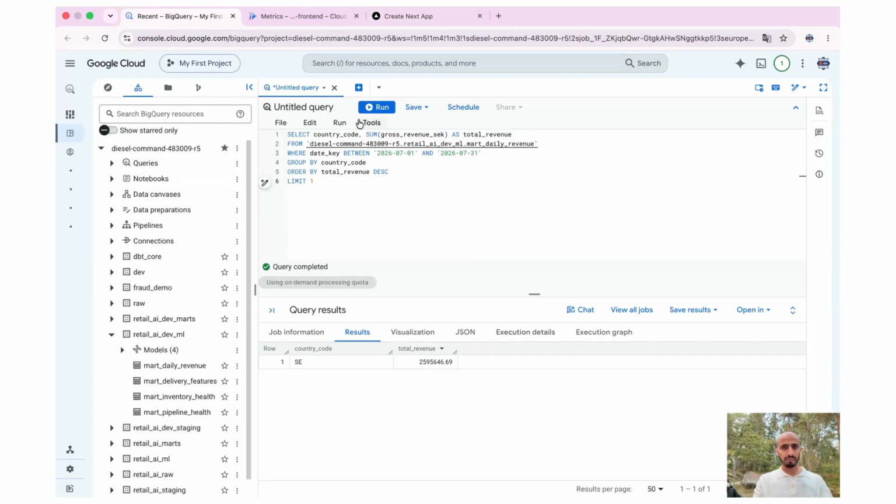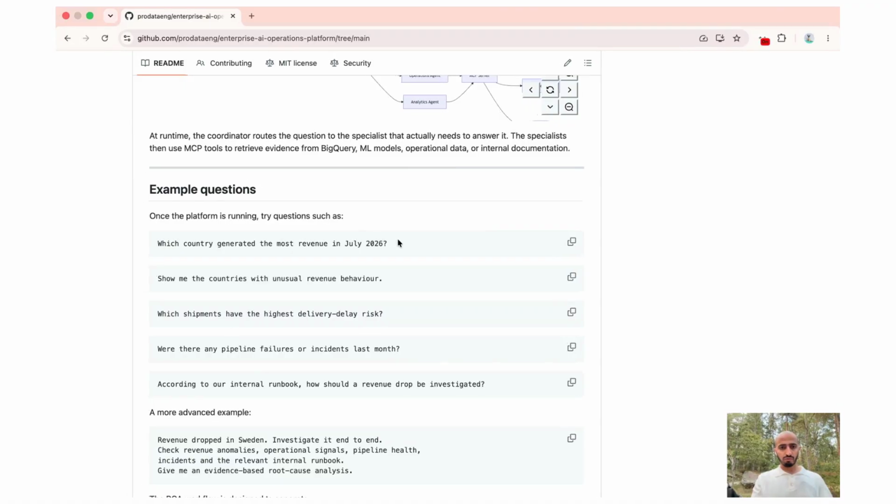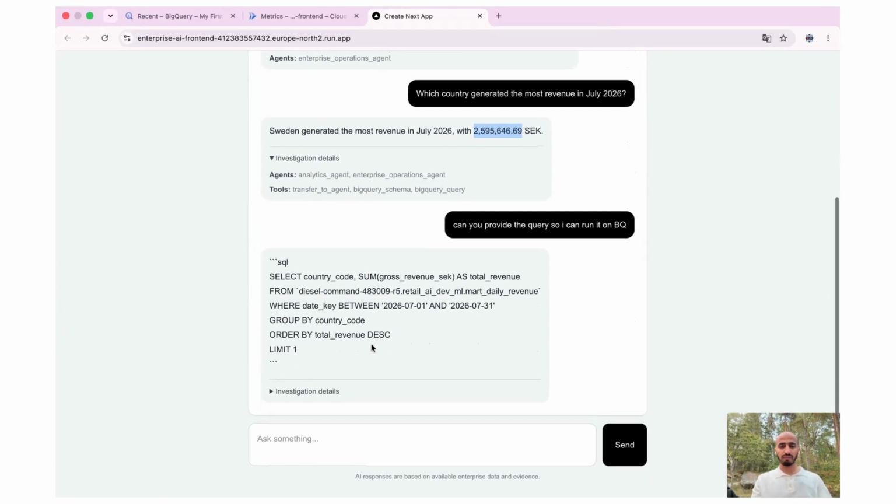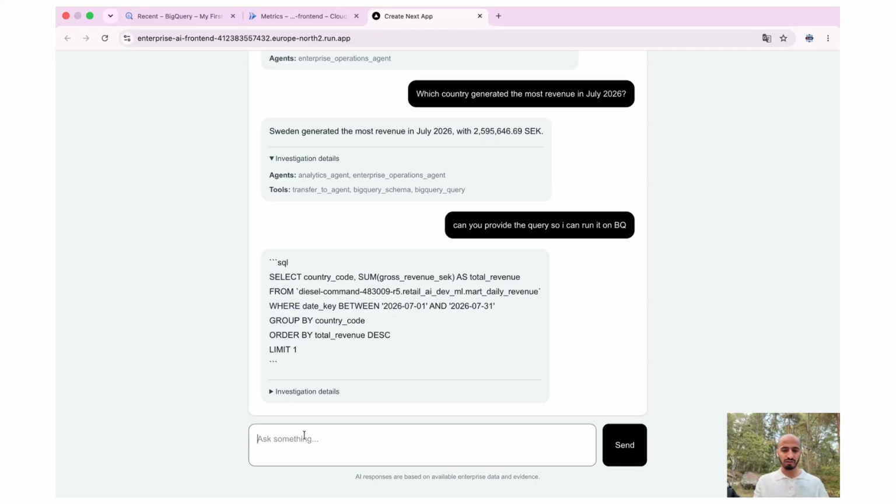That's beautiful. So let's try a few other questions, because in this project we also build machine learning models for, for example, anomaly detection and also delivery and shipment. I'm not sure if I already mentioned it, but this project is related to retail, so we have shipments, orders, customers, all of this. The data was generated by Faker, a Python package. I also provide the script so you can generate this data. I generated a few thousand records.